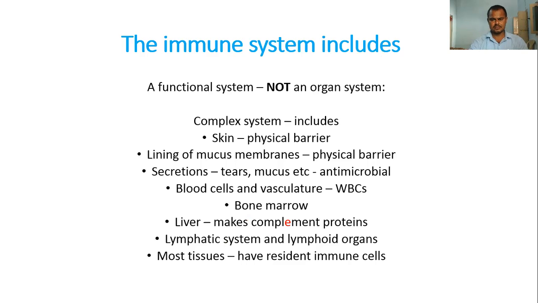This complex system includes, first, the skin. Skin is the largest organ of the body. This is the first barrier, the physical barrier against invaders. And the lining of mucous membranes: the visceral organs and other organs are covered with membranes, known as the linings of the mucous membranes. Mucous membranes are also one of the physical barriers found in the different visceral organs in the body.